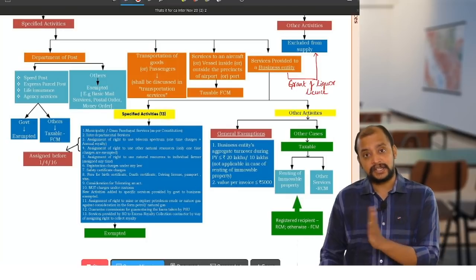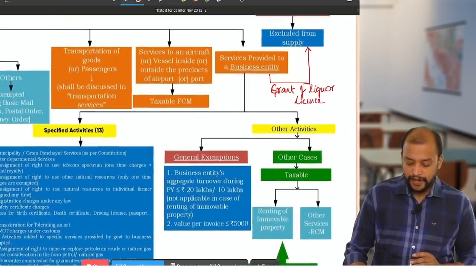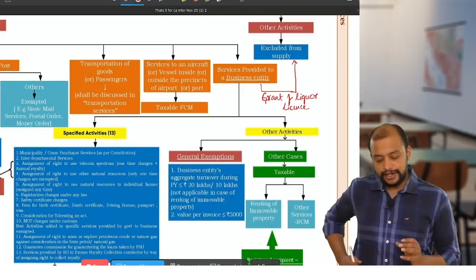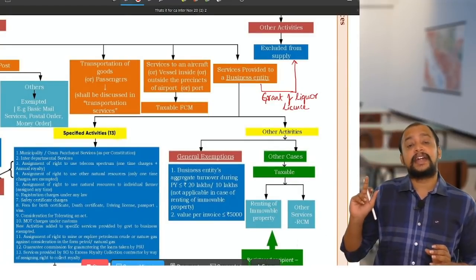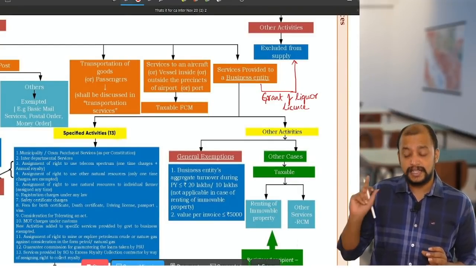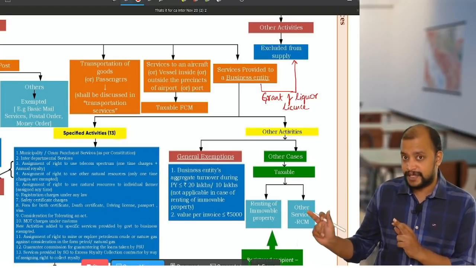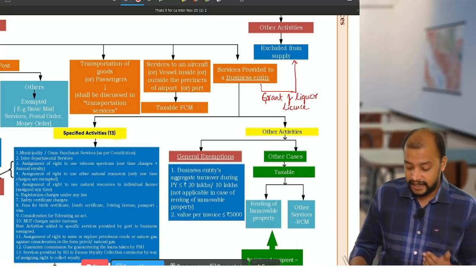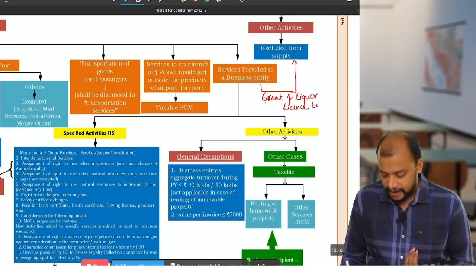Whereas the next one is services provided to business entity. So in that, we have already seen that grant of liquor license is excluded from supply by whom? By state government.